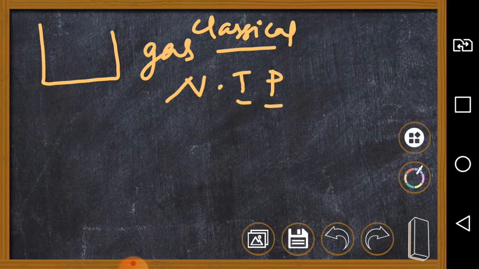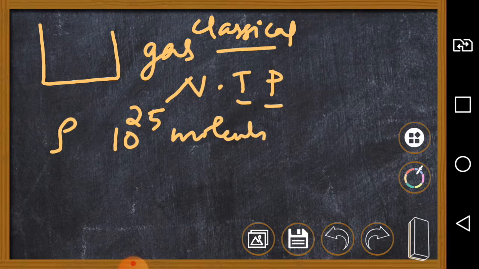And suppose the density is 10^25 molecules per meter cube. Now suppose there are 10^25 molecules in one meter cube. Suppose that is the density of the gas: 10^25 molecules available in 1 meter cube.